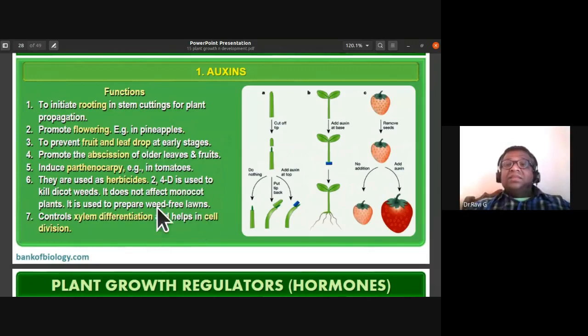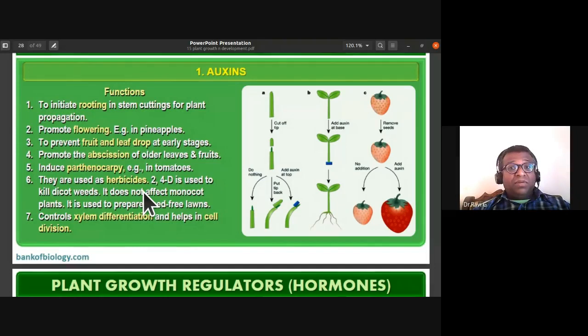Apart from that, there is apical bud dominance. See, whenever apical buds, the terminal buds, are present, the lateral buds, the axillary buds, they don't develop. So the gardeners know about this. In the parks and other places, when they want to have a bushy plant, what they do is they cut the apical part of the buds. Whenever they trim off the apical buds, the lateral buds develop and they become bushy. So that is how they are made bushy by this removal of apical buds.